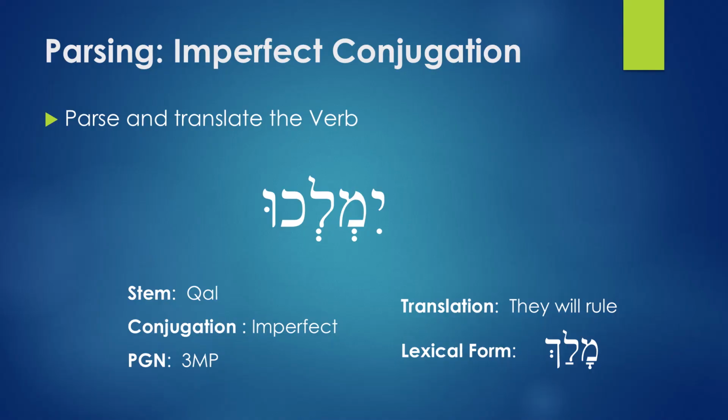Now, what does it mean? You're going to look at the root. The root is Mem, Lamed, Kaf. And if you remove the prefix and suffix, and put the vowels under, kametz and patach, you have malach, and that means he ruled. So in 3MP it's going to be they will rule. Future tense, they will rule.